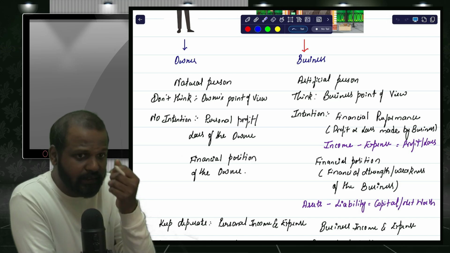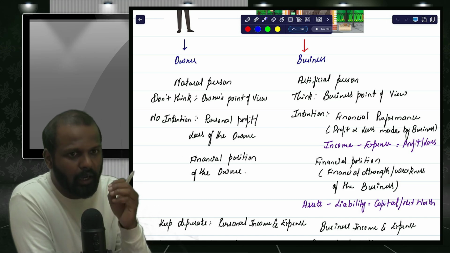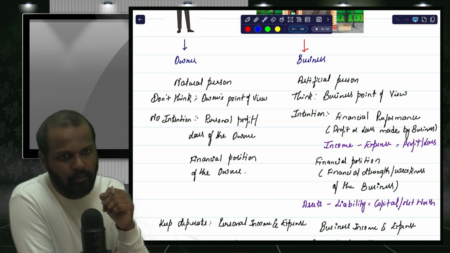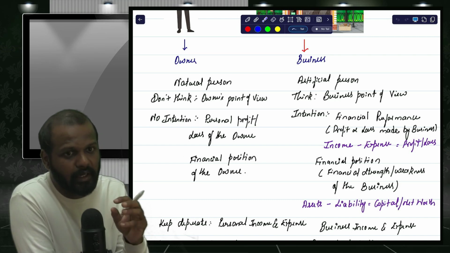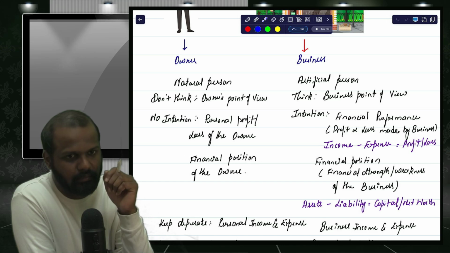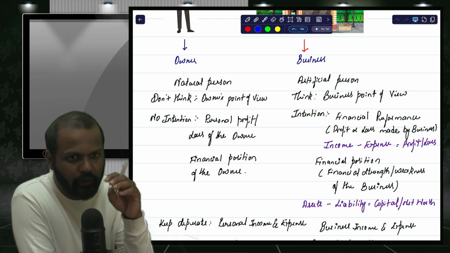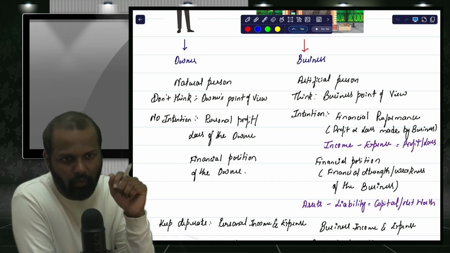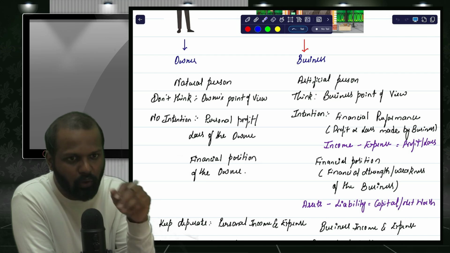But whatever fees I collect from students, the entire amount I cannot keep in my pocket, because out of that fees collected I need to pay the rent, I need to pay the salary to teaching staff and non-teaching staff, I need to pay maintenance charges and all, electricity bill, water bill.